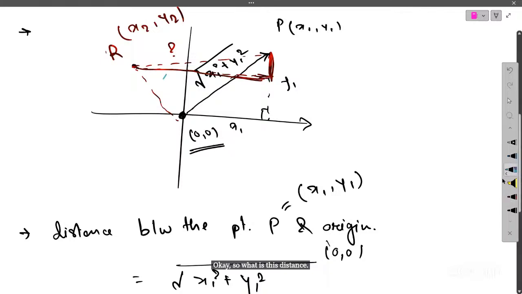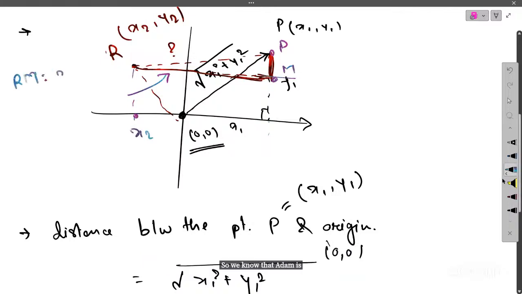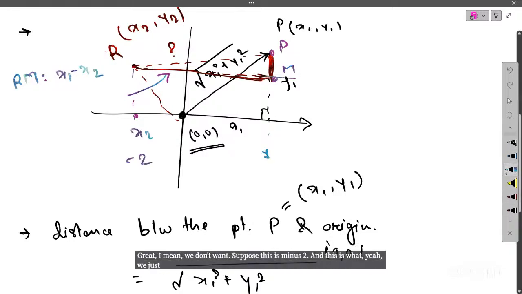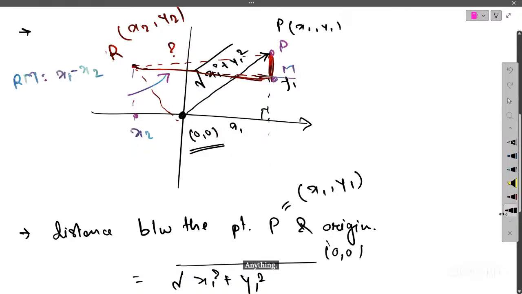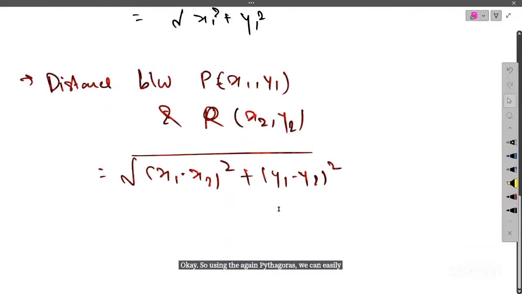So this distance is nothing but this is x2, and this is x1. So that means, for the length of this, this is our point P, so let's name this point to be M. So we know that RM is nothing but x2 minus x1 or x1 minus x2. Since it's a distance, we always want a modulus, right? We don't want a negative value, suppose this is -2. We just want our modulus. That's why you can take x2 minus x1 or x1 minus x2. Anything will work. Now the second thing is this distance, and this distance is nothing but y2 minus y1. So using the Pythagoras theorem again, we can easily calculate the distance between any two points.